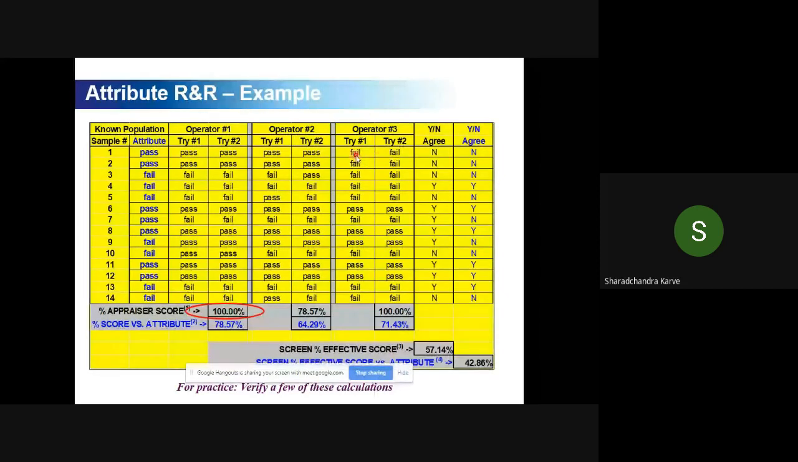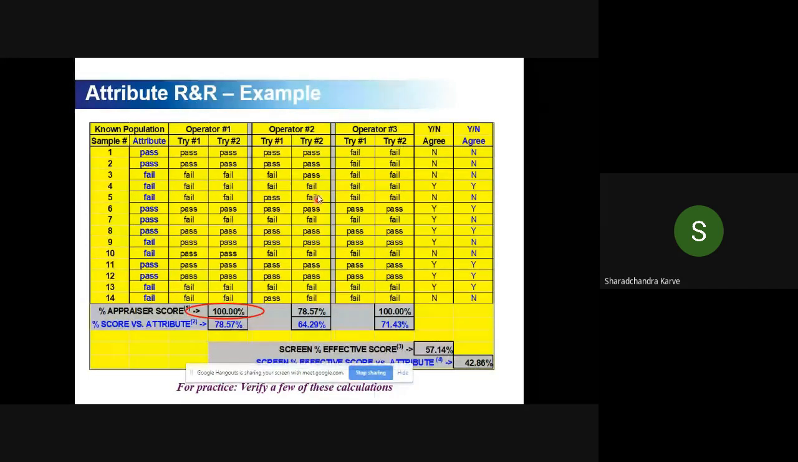Operator 3 also does try 1 and try 2. Now, it is very important to understand the concept of repeatability and reproducibility here. All the samples, when operator 1 does try 1 and try 2, are matching. That means they are 100% matching. So I say operator 1 is repeatable. And similarly, if you look at operator 3, he is also repeatable.